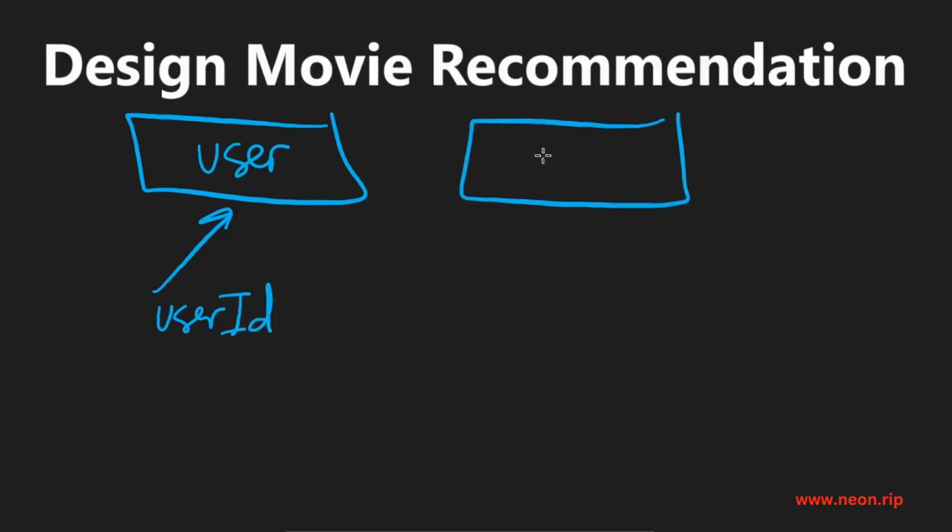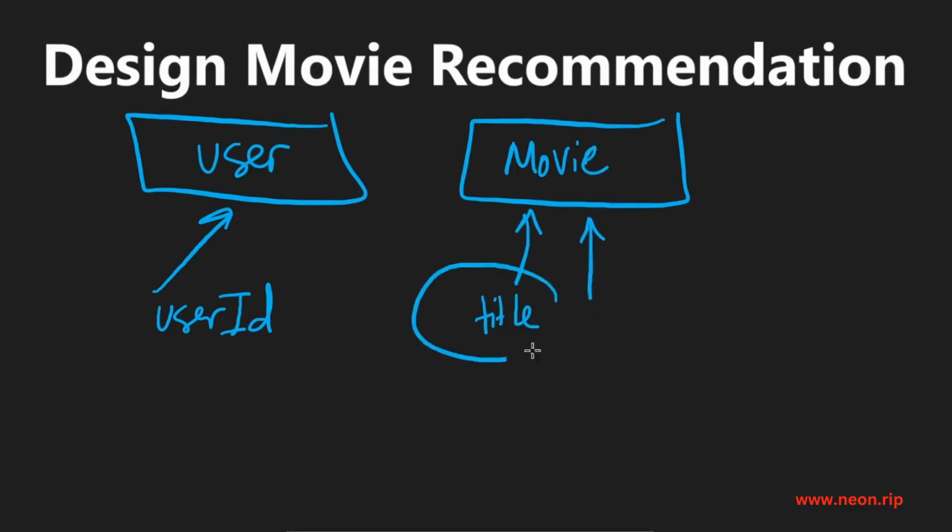And similarly, we're going to do the same for movies, though a movie could have additional information, things like the title of the movie, but we probably also want to be able to uniquely identify them as well, because who knows, maybe some movies have the same title, so we'll give it an ID as well.